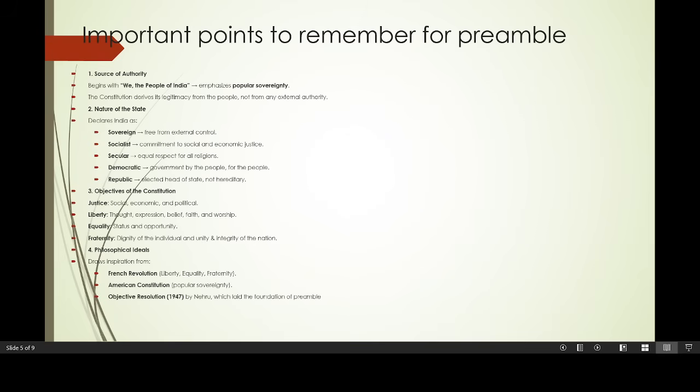Now the next part is from where we have borrowed what. From the French Revolution we have borrowed liberty, equality and fraternity. From the American Constitution we have borrowed popular sovereignty. Then the Objective Resolution, which was already introduced by Jawaharlal Nehru. The content of the preamble came from the Objective Resolution by Jawaharlal Nehru, so it became the foundation of the preamble.